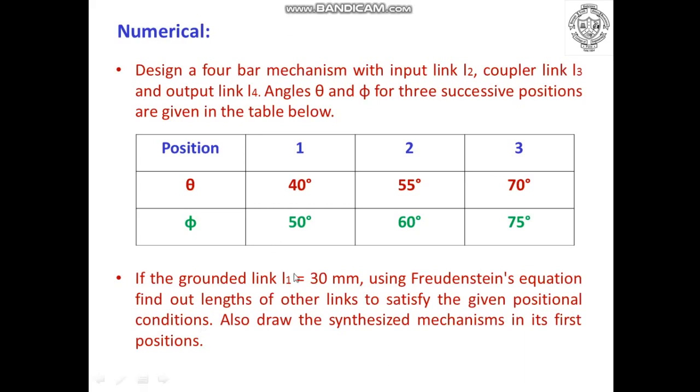That means after finding out the values of L2, L3 and L4, you have to draw this particular mechanism in the first position. That means you have to use theta as 40 degrees and phi as 50 degrees. The input crank must be inclined at 40 degrees and the output crank at 50 degrees. This is how you have to draw the mechanism.